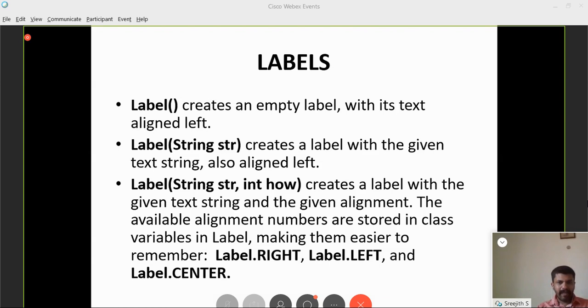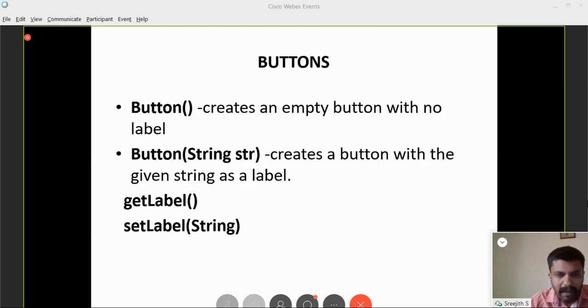Then for the male female option, there is something called an option button. Only one can be selected, male or female. Then there will be a combo box. For example, your hobbies. You may have multiple hobbies where you can select multiple checkboxes, so you can tick multiple checkboxes. Then the button. Similarly, there are many; I have included only two or three here.